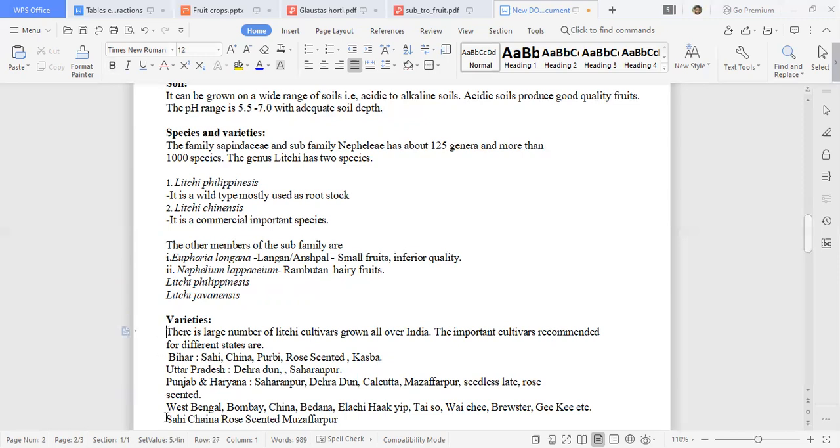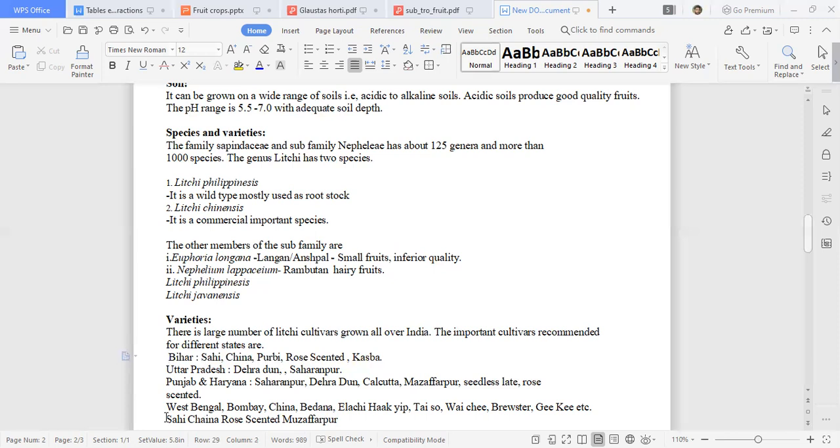Coming to varieties of lychee, there are a large number of cultivars throughout India. The most important cultivars recommended for different states are: in Bihar, Shahi, China, Purbi, Rose Scented, Kasba; in Uttar Pradesh, Dehradun, Saharanpur. These are like village names, especially in Uttar Pradesh.